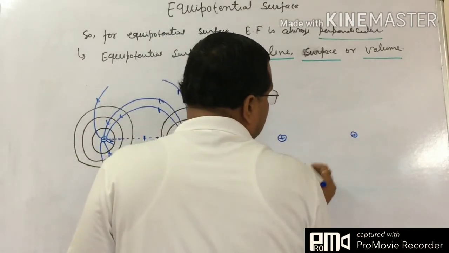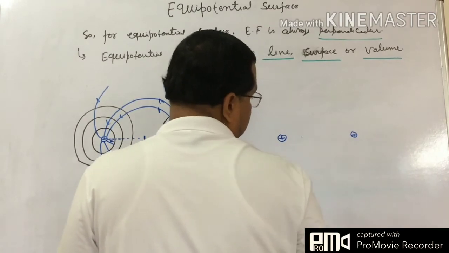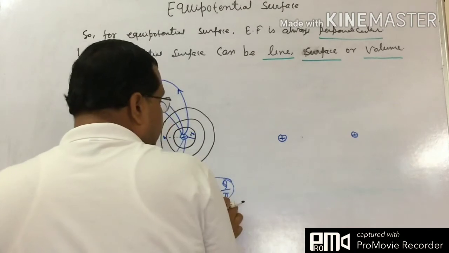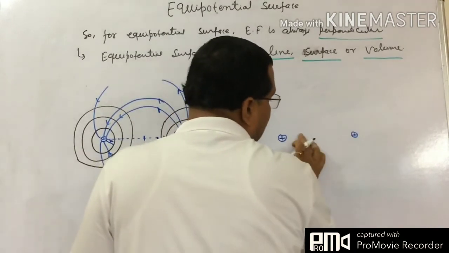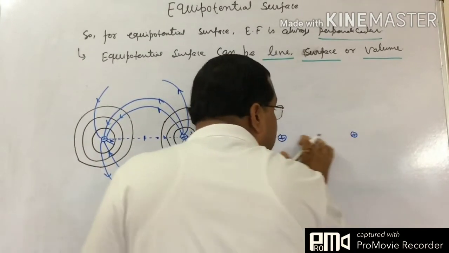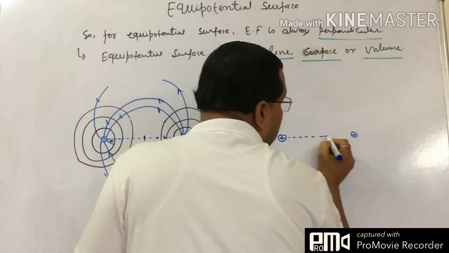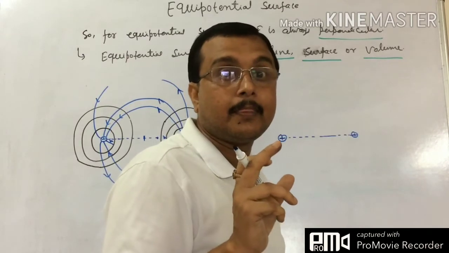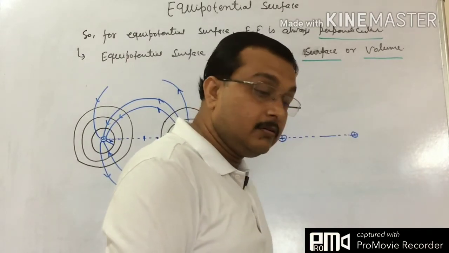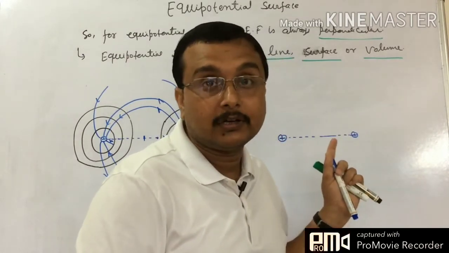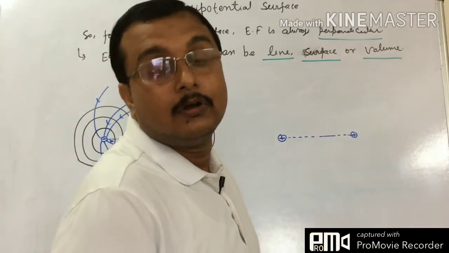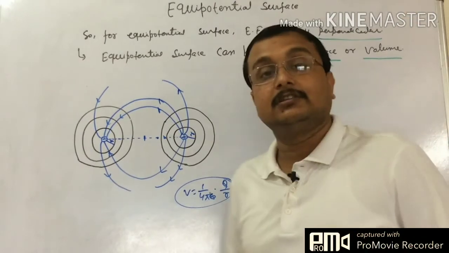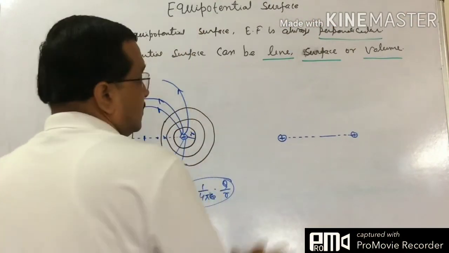But if you see here, this distance r1 is lesser and this distance r2 is greater, and if we add, we don't have the electric field in this part, but we have the value of electric potential there. The net electric field is 0, but we have the value of potential. So we have to do something different for finding out the value of potential. Just see what happens for this case.